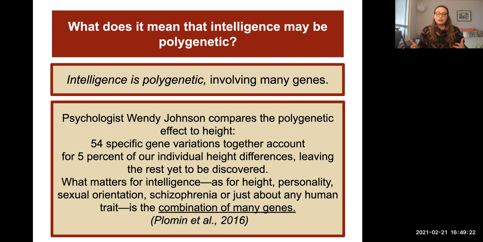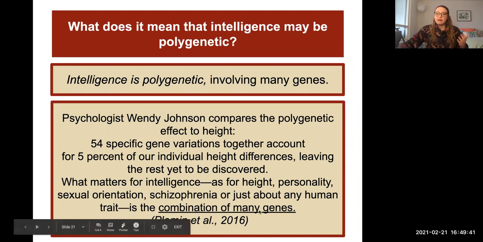But polygenetic means that it's a combination of a bunch of genes together that make up for having intelligence. So if you relate that to height to try to understand this a little better, looking at individual height differences, it's similar, where what matters for intelligence is the combination of many different genes. It's again not like you just have one gene for height or one gene for intelligence.